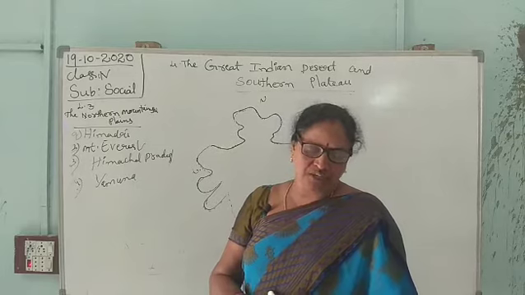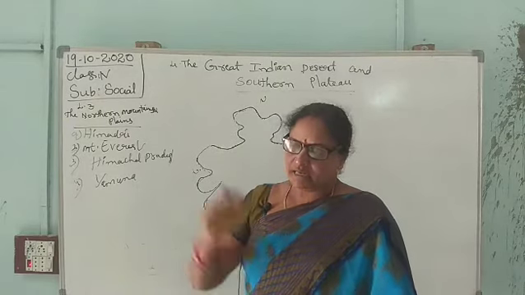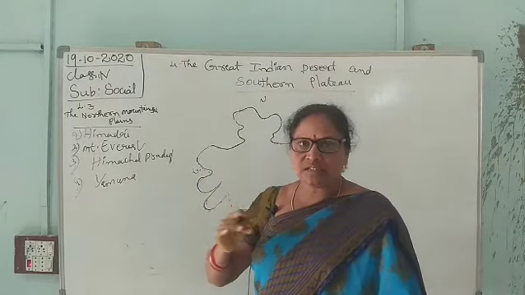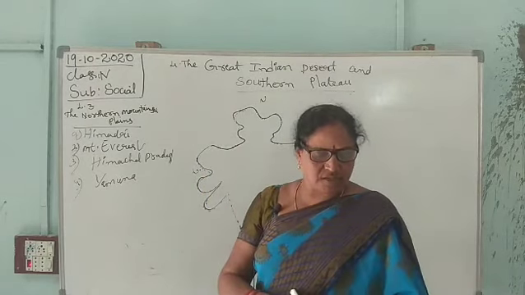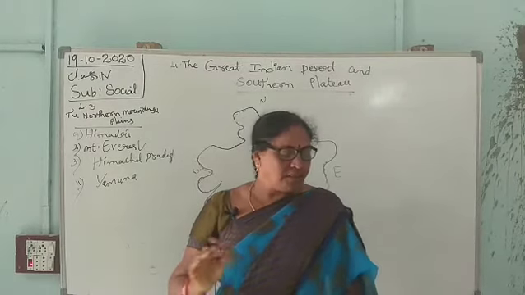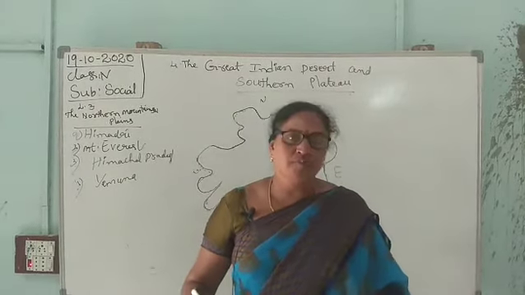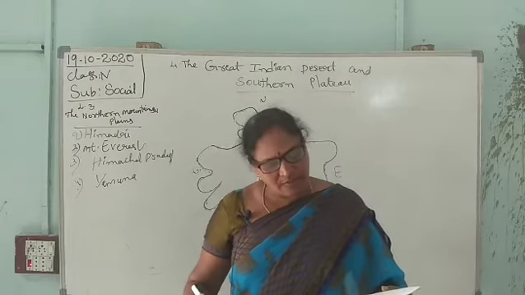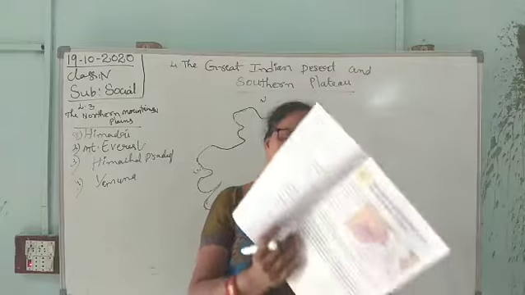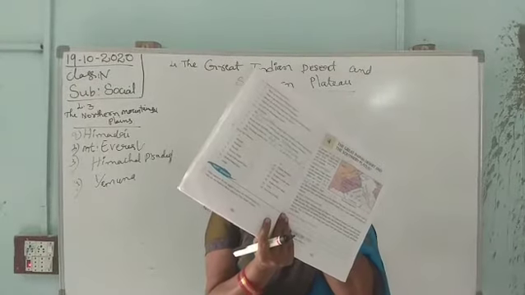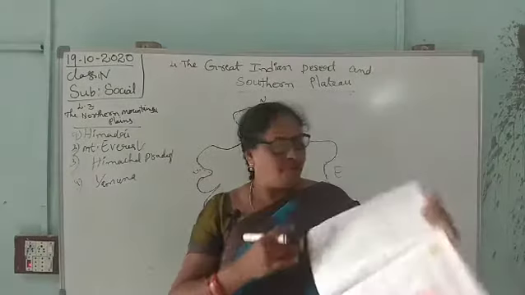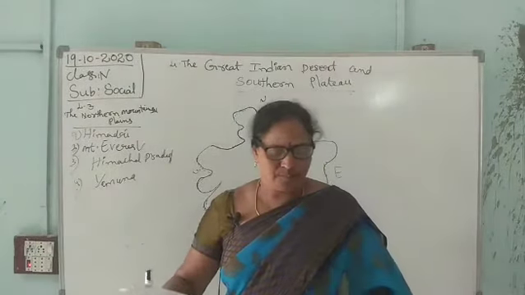People of the Shivalik region practice terrace farming. Step by step, terrace farming is practiced on the mountains. The northern plains are flat and leveled land. The Himalayas stretch from Jammu and Kashmir in the west to Arunachal Pradesh in the east. Okay, children, this is the C bit and this is the D bit. Match the following.